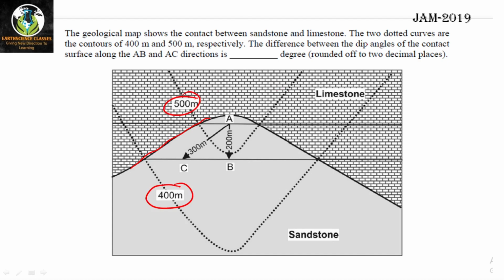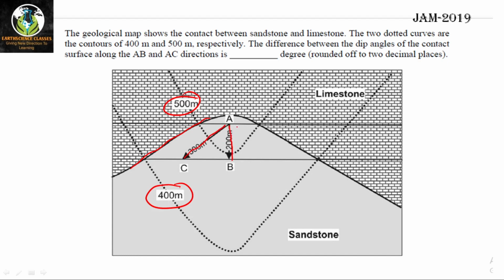The question asks for the difference between the dip angle of the contact surface along AB and AC. So what is the dip amount in the direction AB, and what is the dip amount along AC? Then we have to calculate the difference.